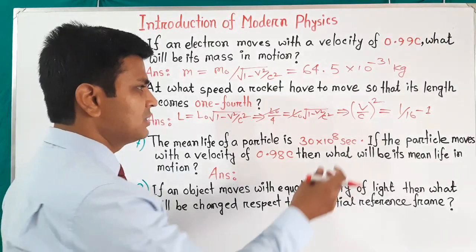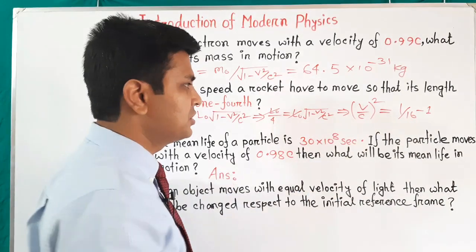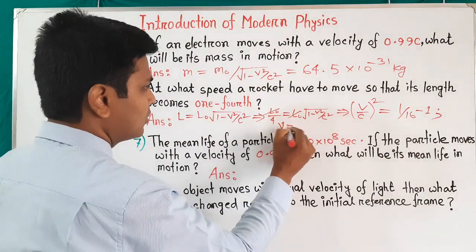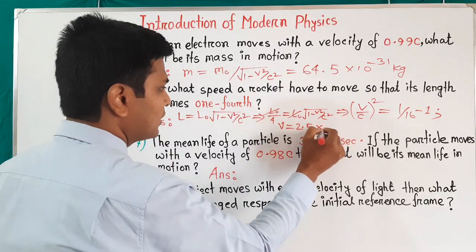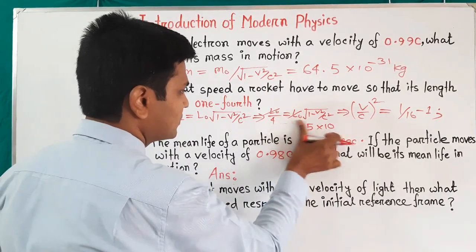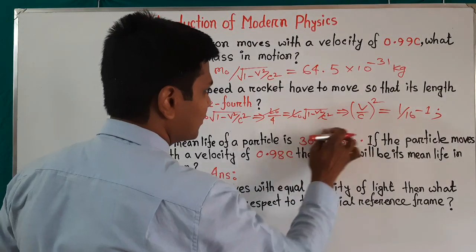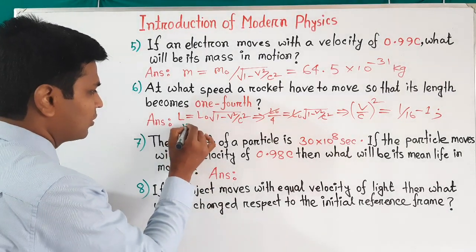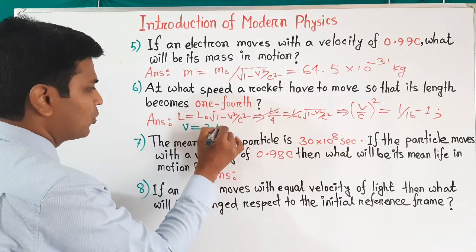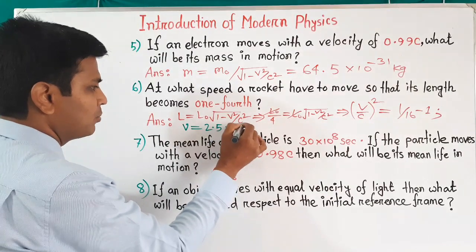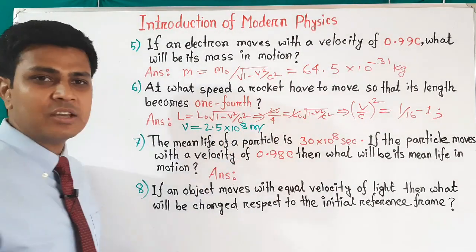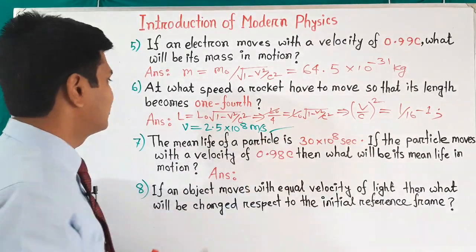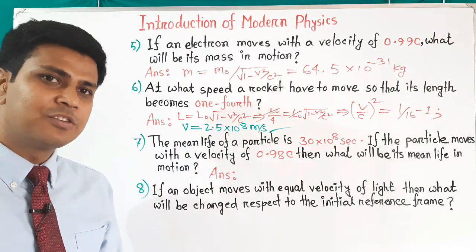And after calculation of that expression we can calculate the velocity, and the value will be v equals 2.5 into 10 to the power 8, and its unit will be meter per second. So this is the answer of that question number 6. I hope all of you have understood.